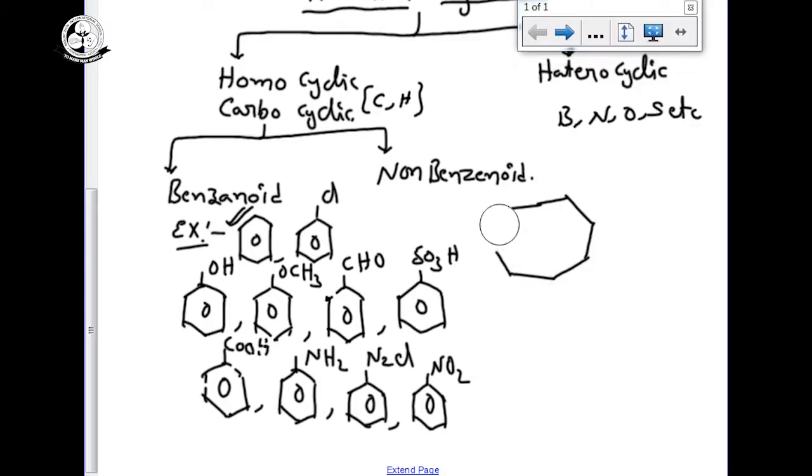Sorry, a 7-membered ring we have to consider, not a 6-membered ring. Always we write a 6-membered ring, so that's why we got a 6-membered ring. 7-membered ring, 1 2 3 4 5 6 7. Yes, a 7-membered ring.